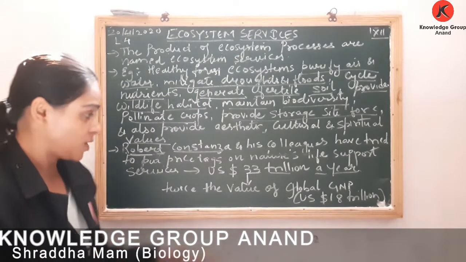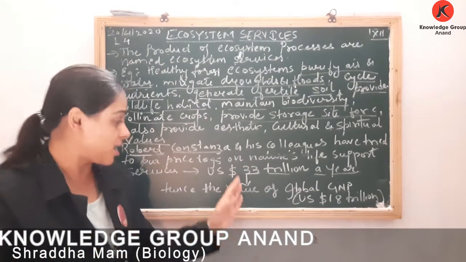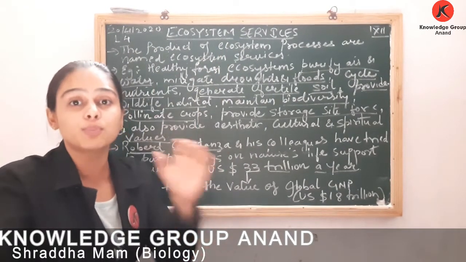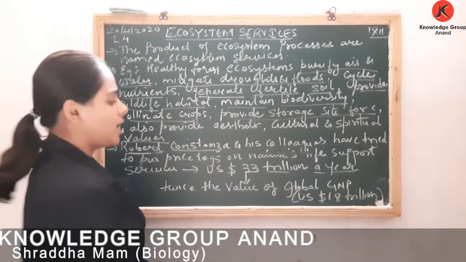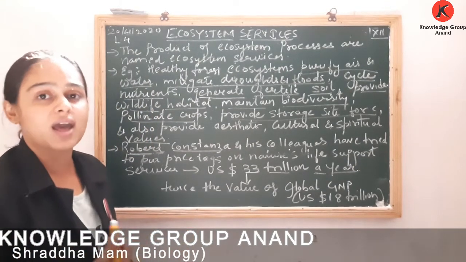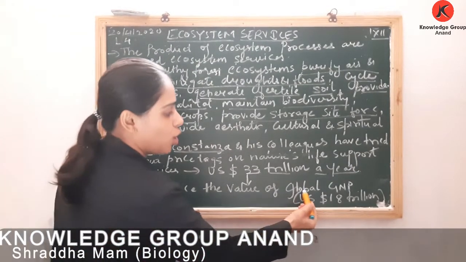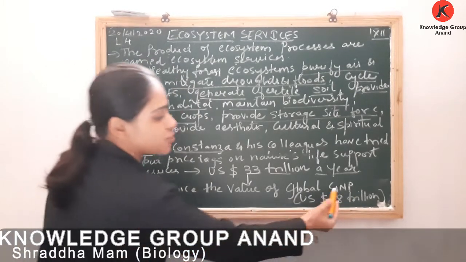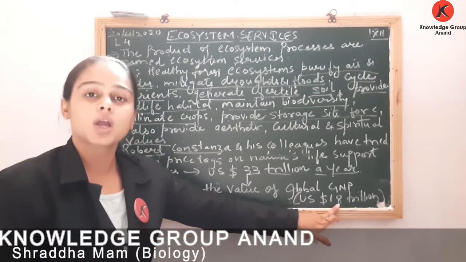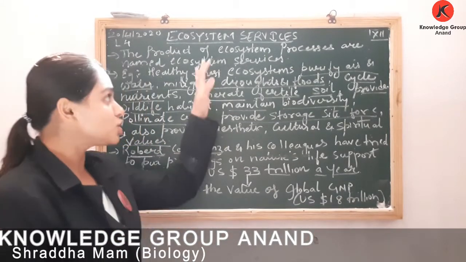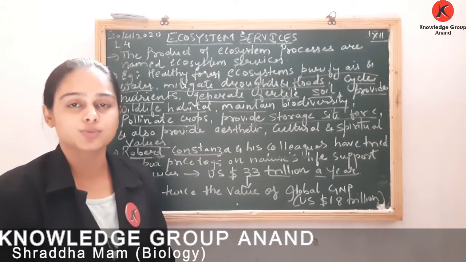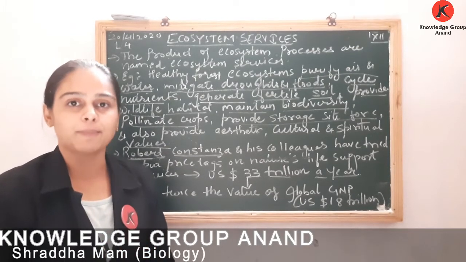Most important thing, this we are using free of cost, okay. The services which are provided by our ecosystem, if we are going to put price tags, then it turns out to be US dollar 33 trillions a year, which is twice that of our global GNP. GNP stands for your gross national product, whose value turns out to be dollar 18 trillion, right? So this is all about your ecosystem services. Read it once from your NCERT textbook well. So this is all about our chapter ecosystem.